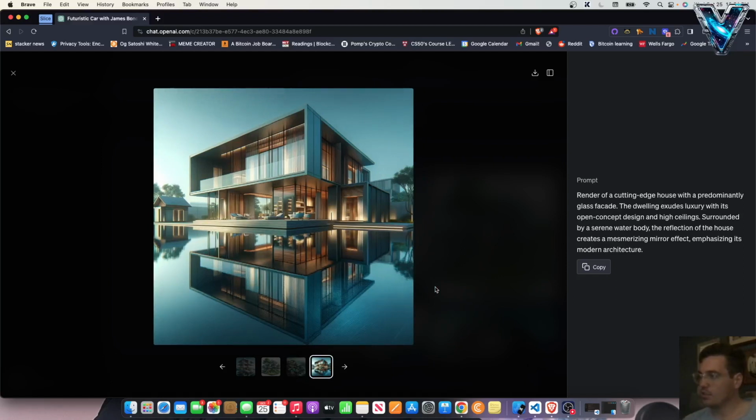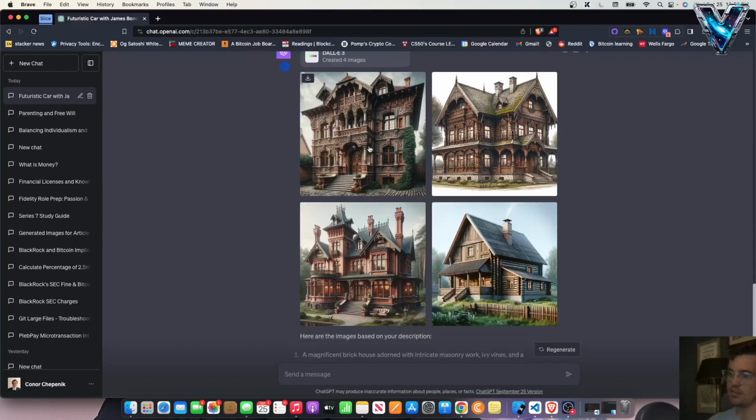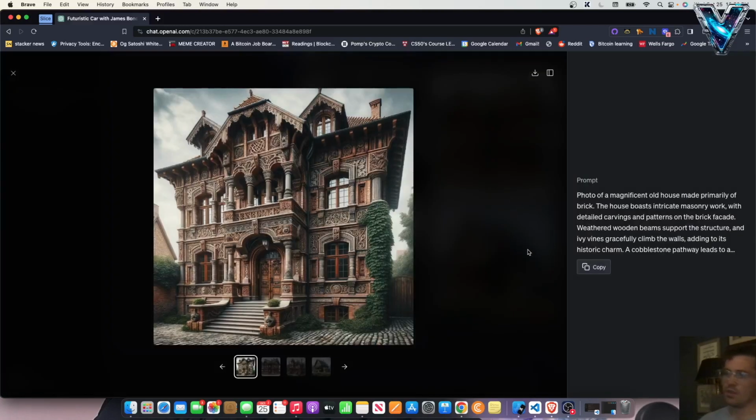Render of a cutting-edge house with a predominantly glass facade. The dwelling exudes luxury with its open concept design and high ceilings, surrounded by a serene water body. The reflection of the house creates a mesmerizing mirror effect, emphasizing its modern architecture. Beautiful. All right, let's see what it did with the brick and wooden houses. Oh, these are some cool ones. Probably what my partner would like more, but I personally would opt for the glass houses.